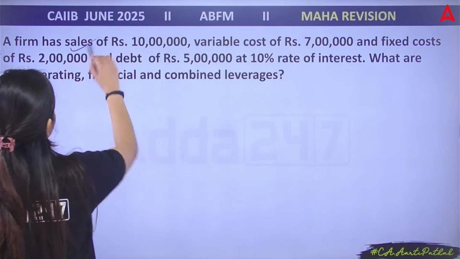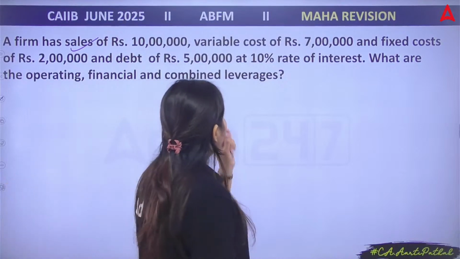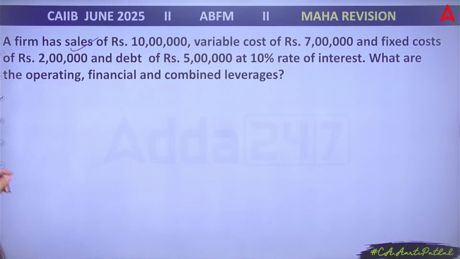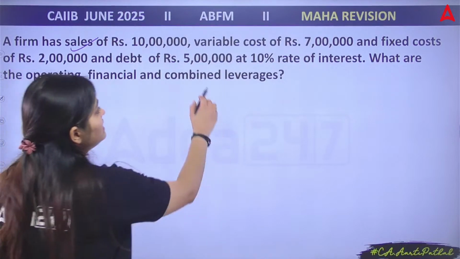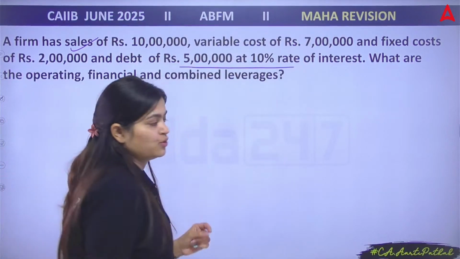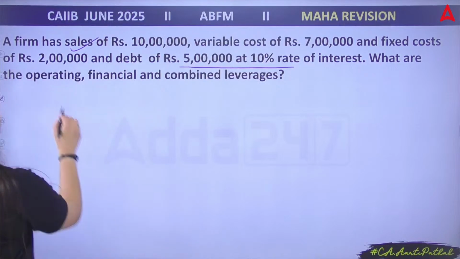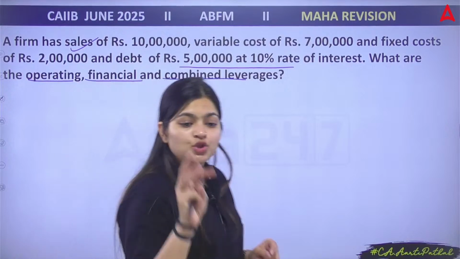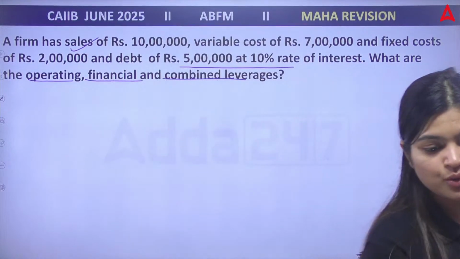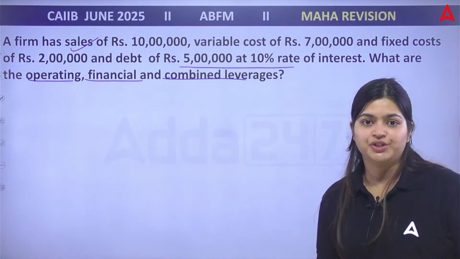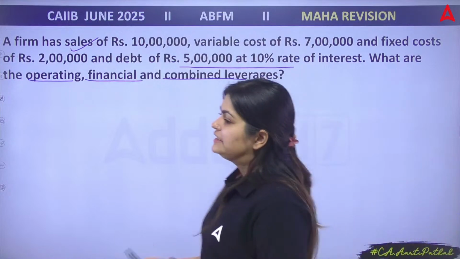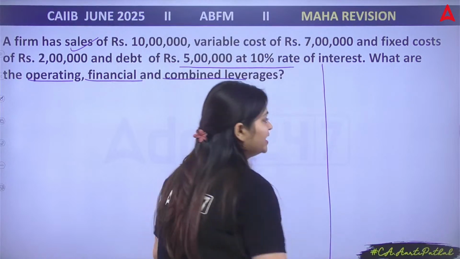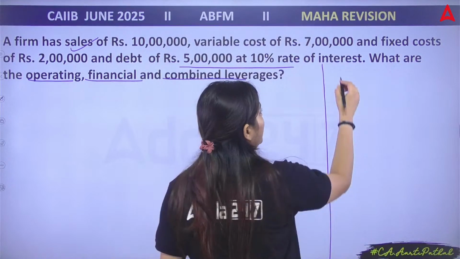A firm has sales of 10 lakh, variable cost 7 lakh and fixed cost 2 lakhs. Debt of 5 lakhs at 10% rate of interest. Now you need to calculate operating, financial, and combined leverage. 3 leverages you need to calculate in this same question. But before we start calculating leverages, always remember you have one very important statement. You need to start with the sales.